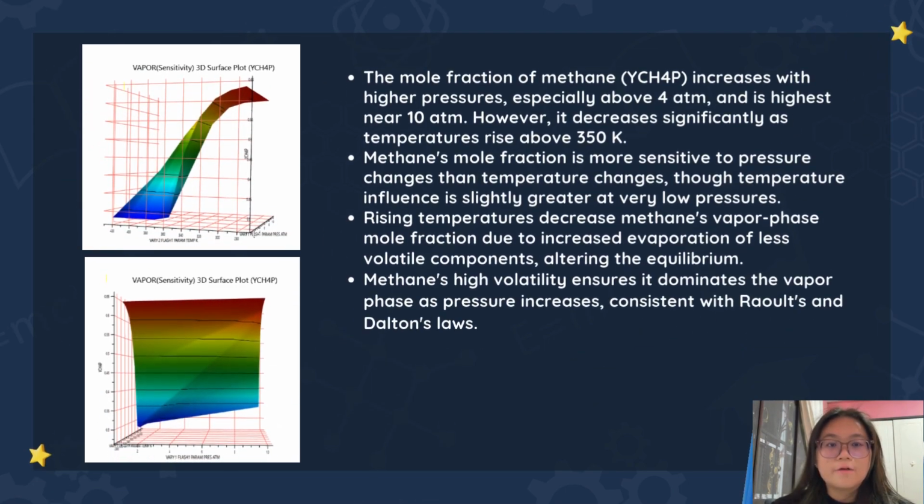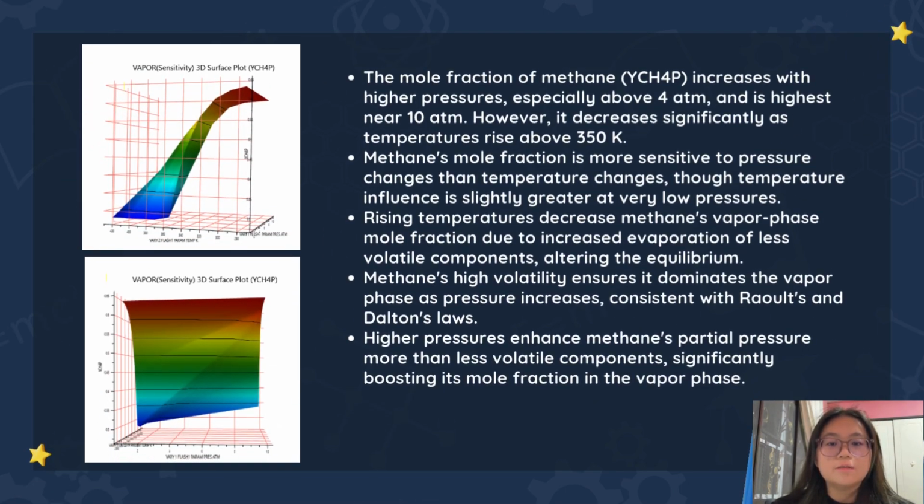Next, this is our graph. In this graph, we show the relationship between the mole fraction of methane, temperature, and pressure. The mole fraction of methane increases with higher pressure, especially above 4 atm, and is highest near 10 atm. However, it decreases significantly as temperature rises above 350 Kelvin. Methane's mole fraction is more sensitive to pressure changes than temperature changes. Low temperature influence is likely greater at very low pressures.